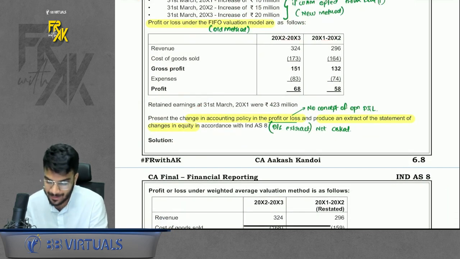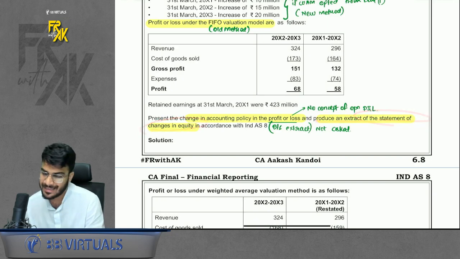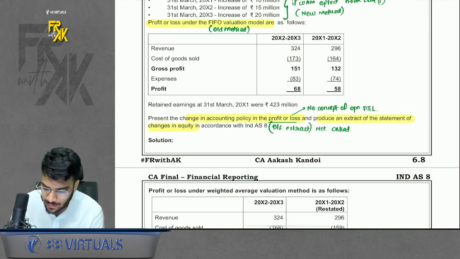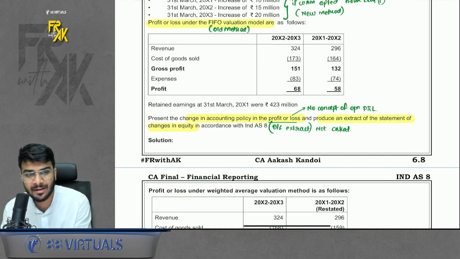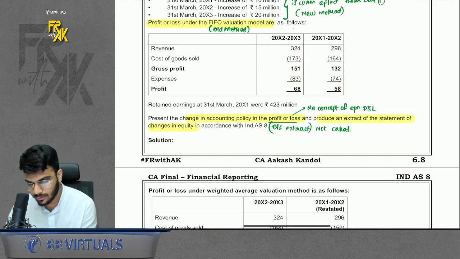Retained earnings balance, as on opening day of previous year, is given. You are required to present the change in policy in profit and loss and produce an extract of SOCE, statement of changes in equity. Balance sheet is not asked. Do remember that. We know that whenever we apply an accounting policy retrospectively, we need to give opening balance sheet, but balance sheet is not asked. Okay. There is no concept of opening profit and loss. In profit and loss, you give only 2 columns, current year, previous year. Okay. Do remember that part.